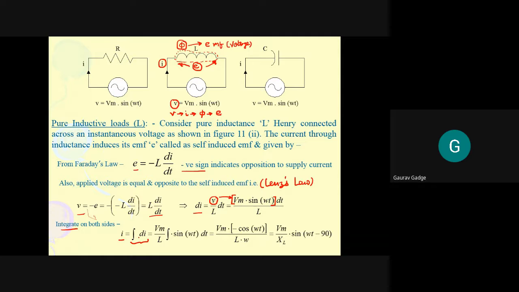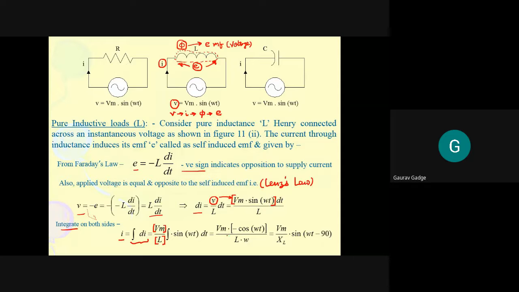Now when we integrate, we have to take out the common parameters. So take the common parameter Vm upon L. Vm upon L is a constant parameter. So what you have to do is integrate sine omega t with respect to dt.